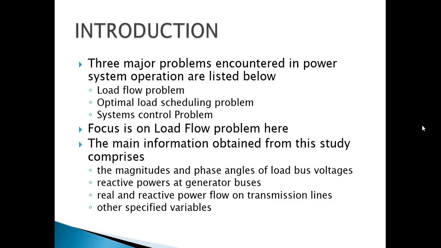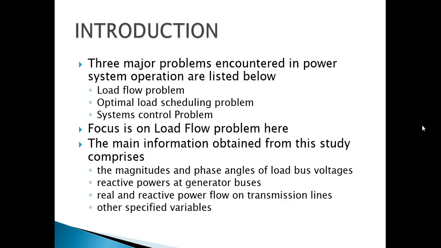The next part is the optimal load flow scheduling problem. Here we are to optimize the scheduling of the generators. The sources, that is the generators, are not only from the thermal power plants but also from the hydroelectric plants and other sources like solar and wind.